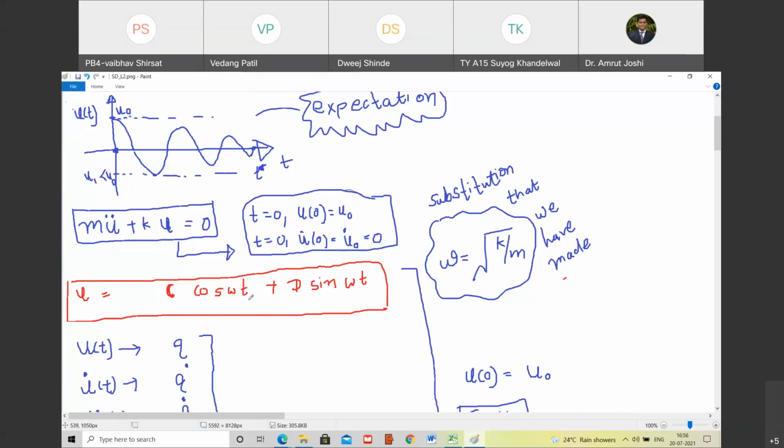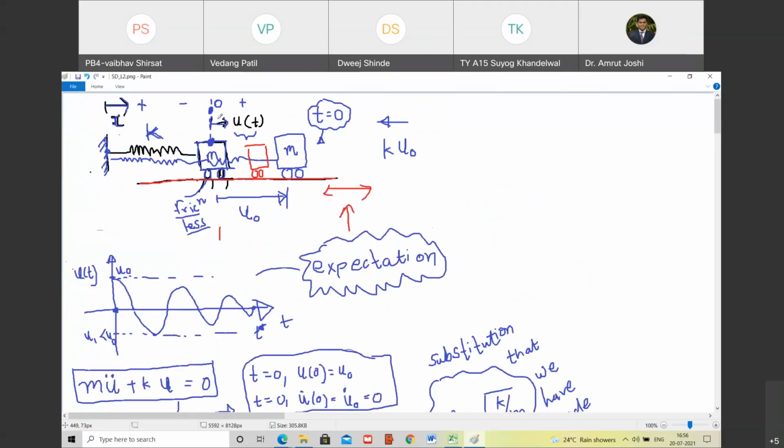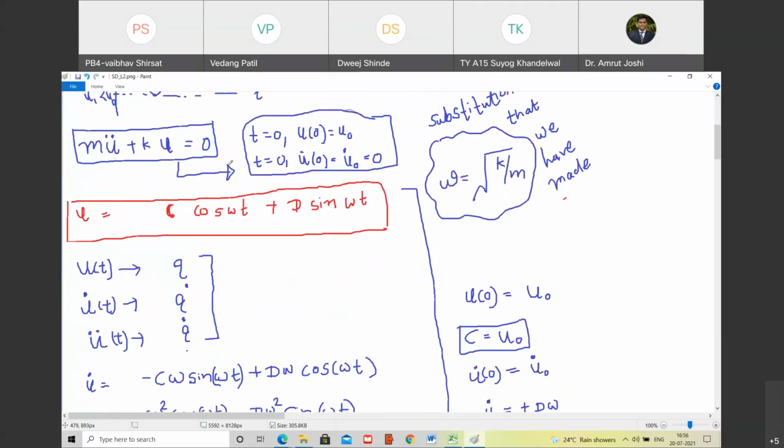So u is time dependent. As time goes on changing, the value of u is going to go on changing. Do you agree with me? Yes, sir. And what is u, by the way? Keep track of that. u is the displacement of a mass with reference to the mean position. Do you agree with me? Yes. Okay.